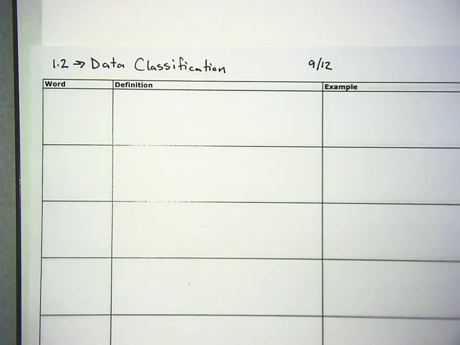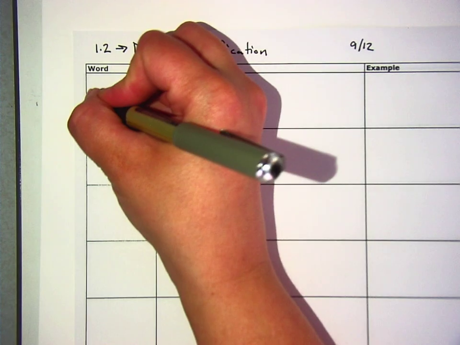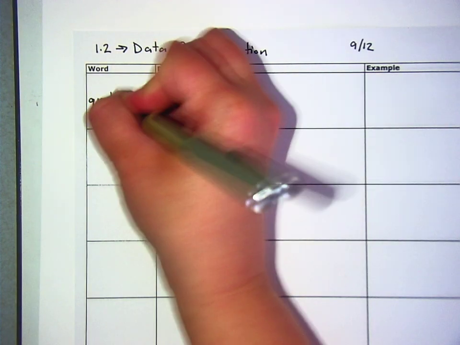All right, so we are going to do just 6 definitions today and then lots of examples. And then we're gonna stop for the day and you won't have any homework tonight. And then we'll finish this tomorrow. So, all right, we're gonna start with the word qualitative.